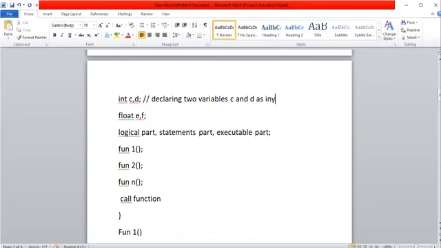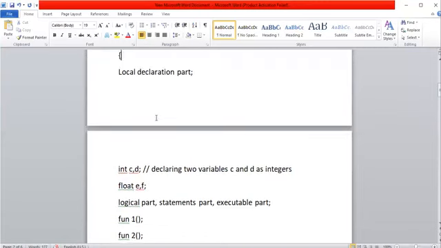Like this we can provide it. Whenever a compiler sees any information starting with two forward slashes, the compiler won't consider it a programming instruction. It simply treats it as a comment only.